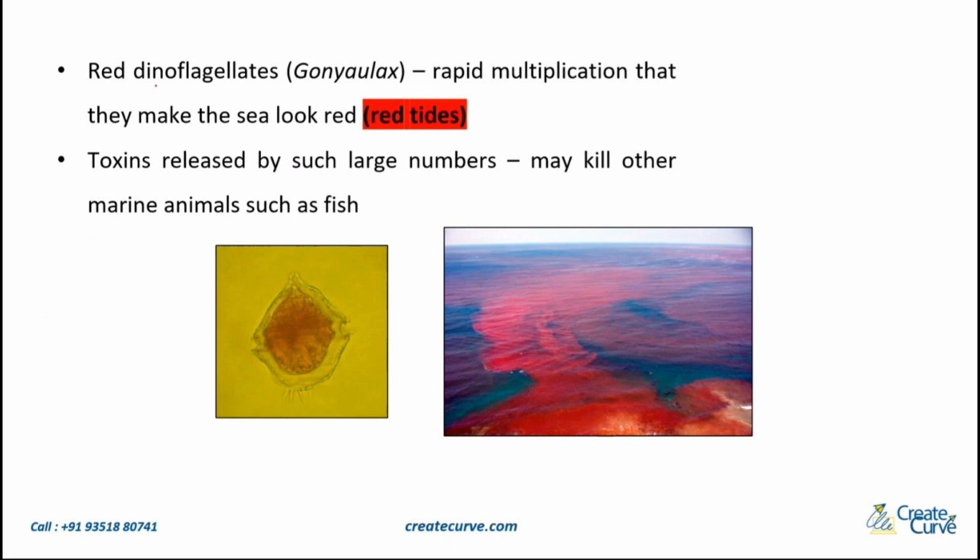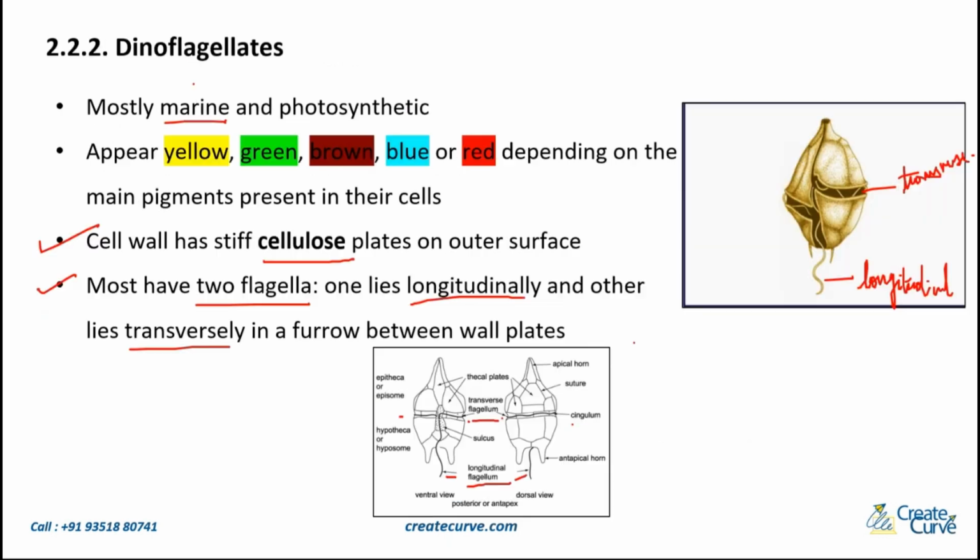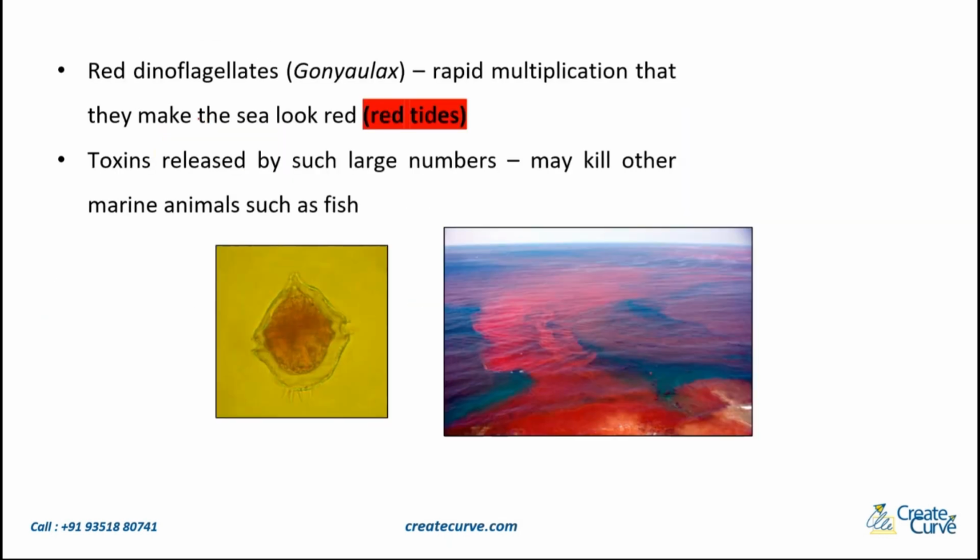Now, we have something called the red dinoflagellates. Remember, here there are many pigments. So the red dinoflagellates, the scientific name is Gonyaulax. What they do is rapidly multiply in the sea and make the sea look red, and it's also called red tides. So what you see here is nothing but red tide.